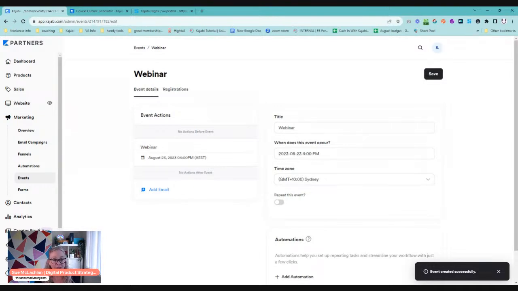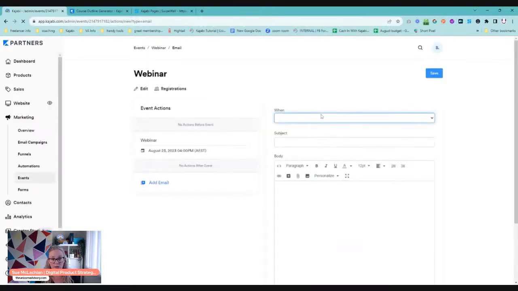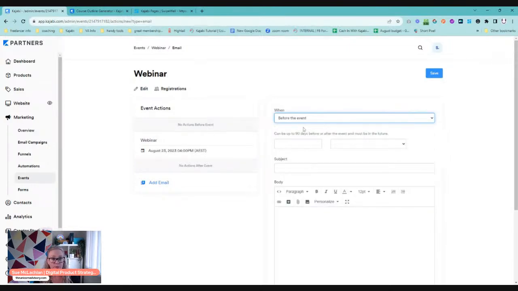When you have an event, you can do things before and after the event, such as add an email. You add an email and you choose when. Do you want that to go before the event or after the event? This is perfect for your reminder emails, and you can choose how many minutes, hours, days, weeks, or months, up to 90 days before or after. So doing this allows you to set all of your emails, your reminders and everything.